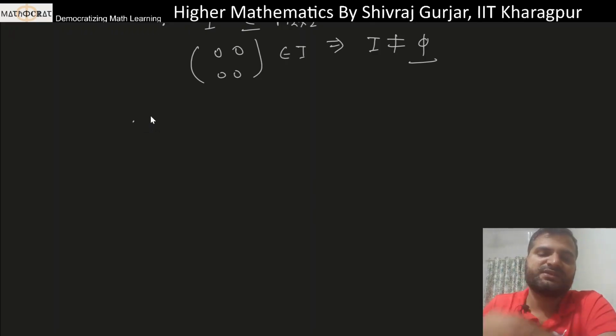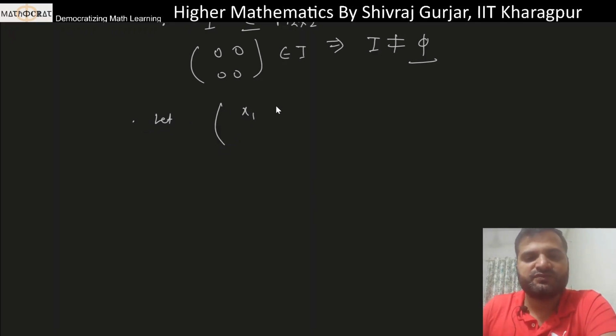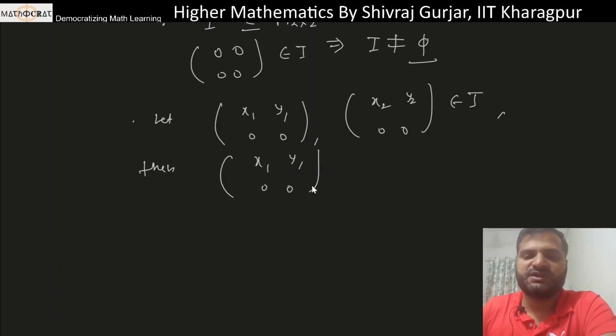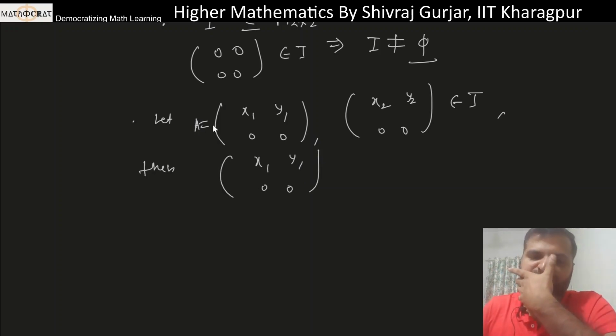So first thing, if we take let [x1 y1; 0 0] and [x2 y2; 0 0] belong to I. Then if we see that this is our let's say element A and this is element B, so we are seeing A minus B now.